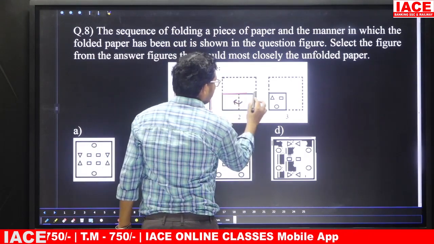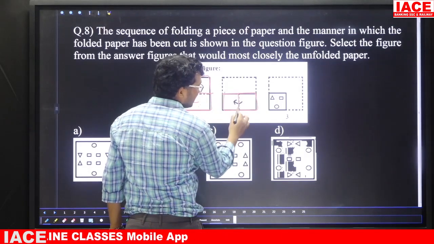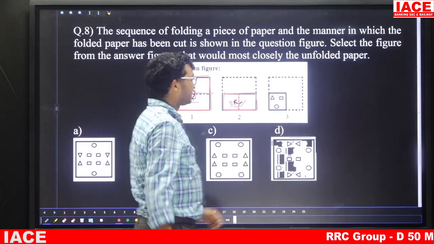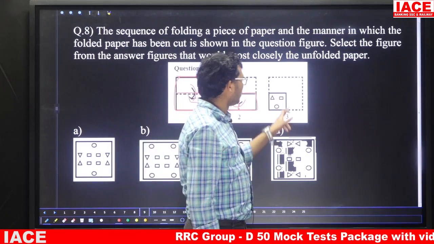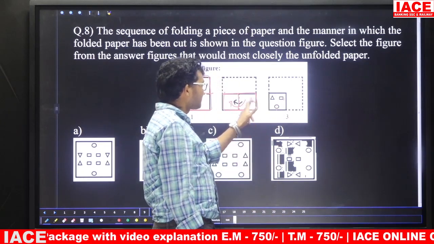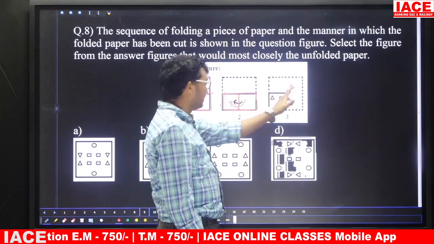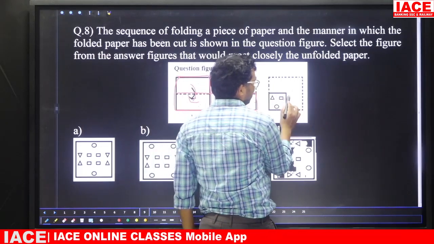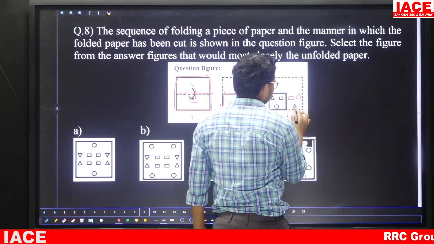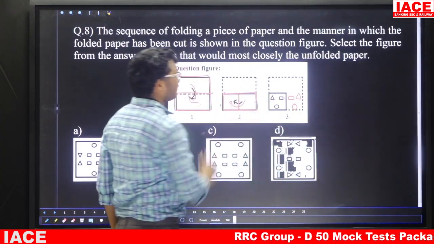Now again this bottom part is divided into two parts. Right is folded to left. That means we have only the left part. In that left part they have given one triangle, one square or rectangle shape, and one circle shape. Friends, here folding is from right to left, so unfolding is from left to right. If we unfold left to right, then the square will be like this, again here the triangle, here the circle. Now this unfolding is completed.